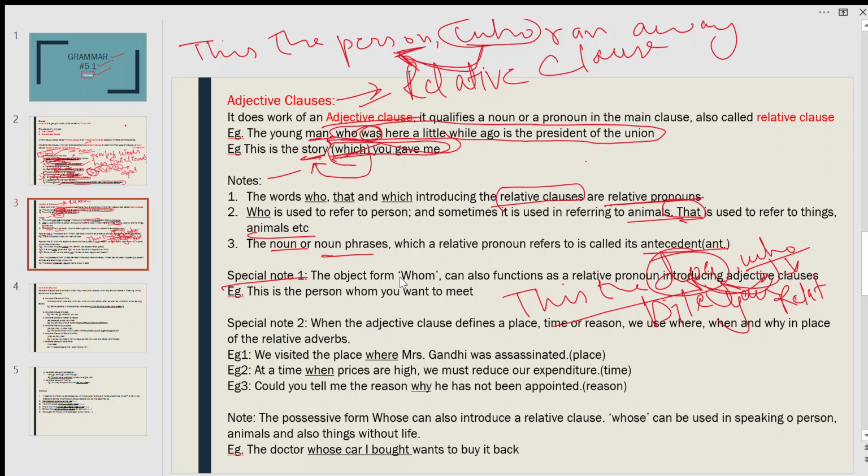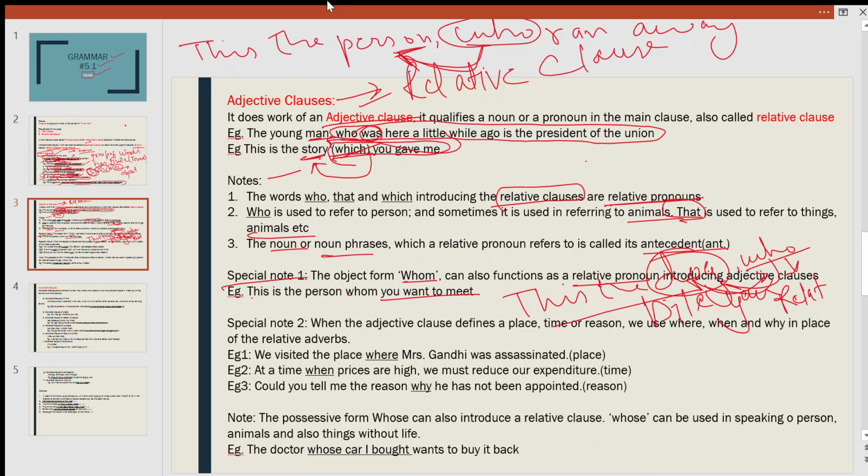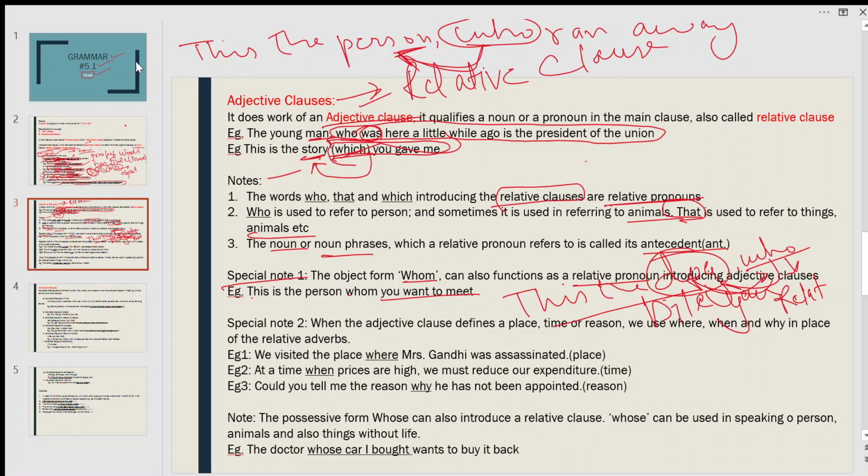Next one is a special note. The object form whom can also function as a relative pronoun introducing an adjective clause. Example: this is the person whom you want to meet. Sometimes whom can also be used as a relative pronoun. Let me erase this first.